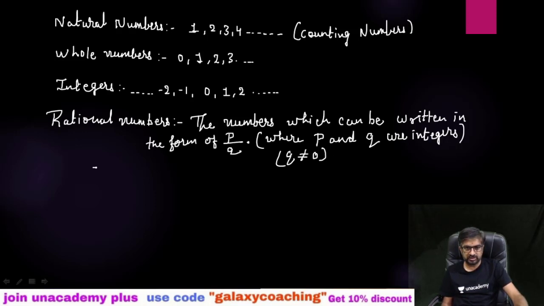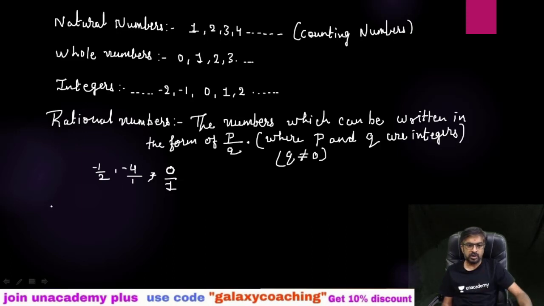Let me give you some examples. Minus 1 by 2, minus 4. Actually minus 4 means minus 4 by 1 only. 0. 0 is also a rational number because 0 can be represented as 0 by 1. So this is also in the form of P by Q. So these are all rational numbers.